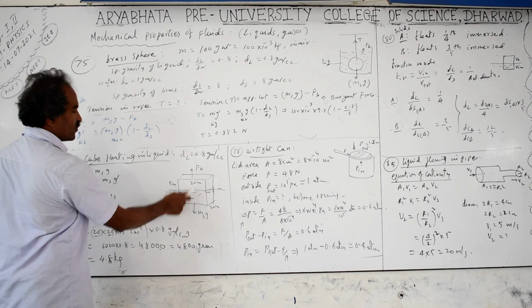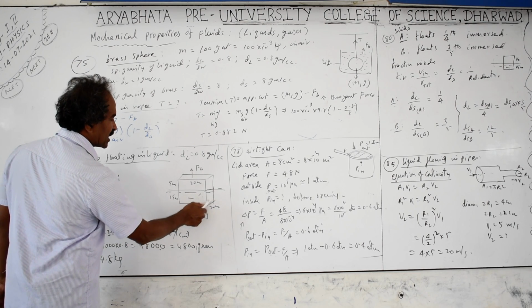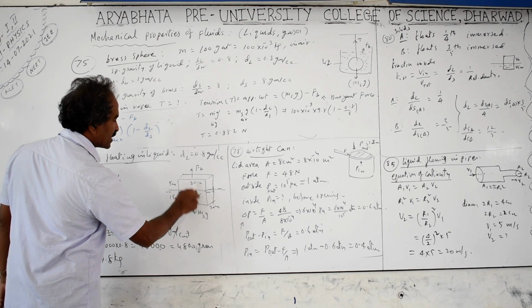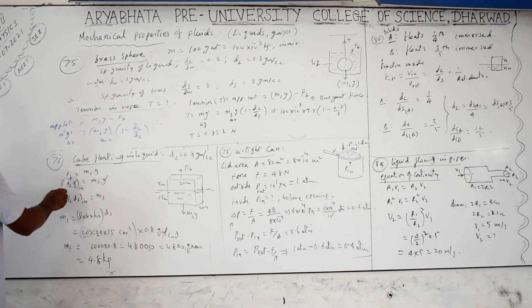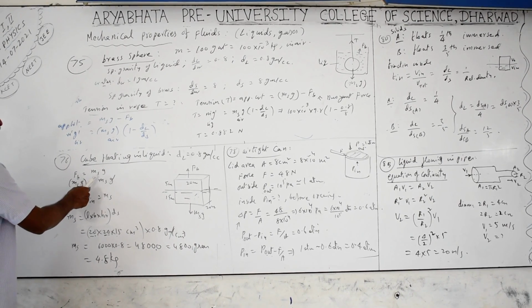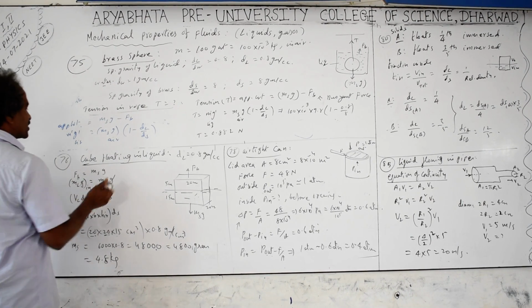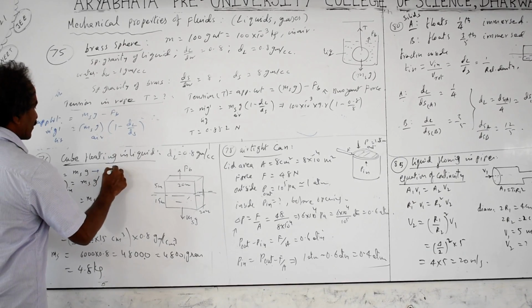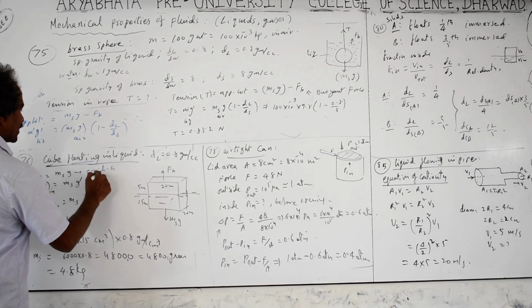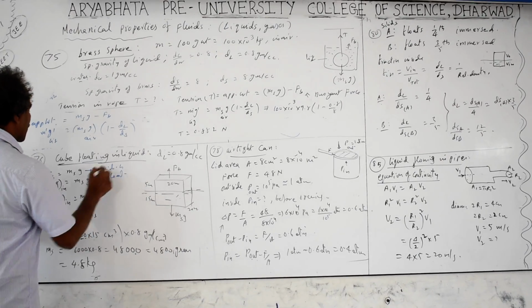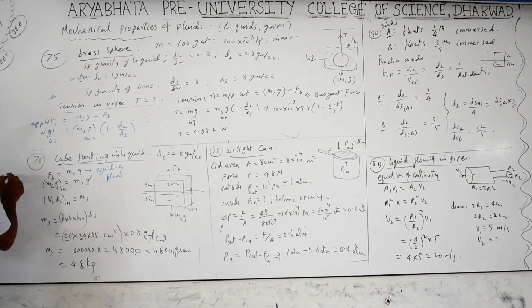That means buoyant force is nothing but equal to the weight of the liquid displaced by the solid. Buoyant force is equal to... balanced here. Balanced condition means it is an equilibrium condition. In equilibrium, we are taking up the floating condition. Floating condition means this is the buoyant force